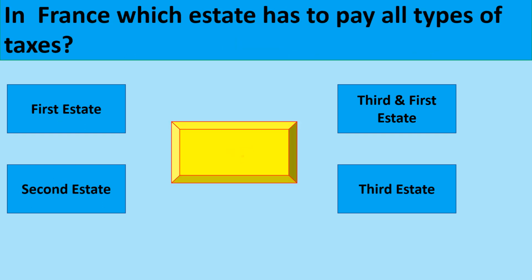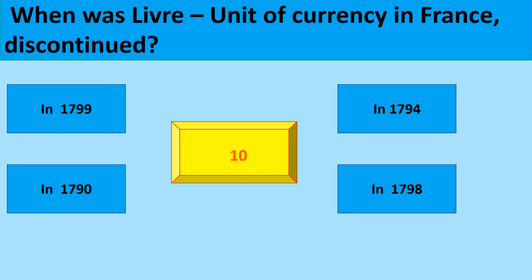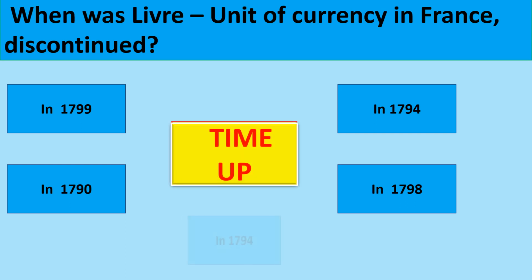In France, which estate has to pay all types of taxes? Third estate. When was the livre, the unit of currency in France, discontinued? The correct option is in 1794.